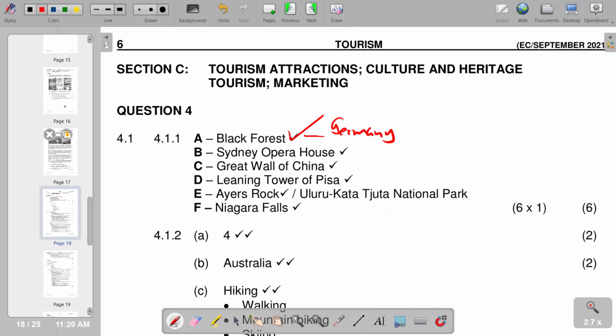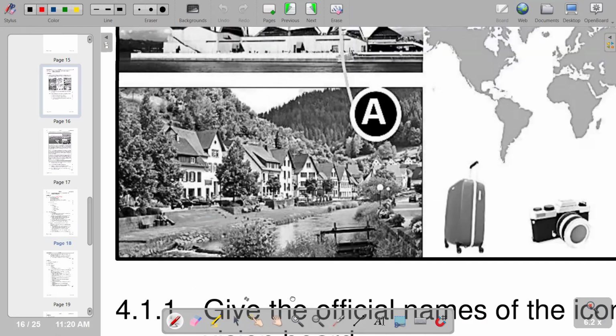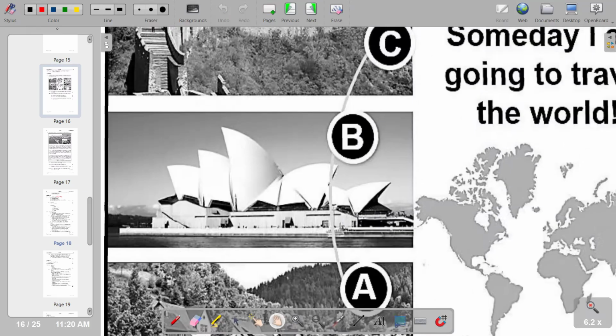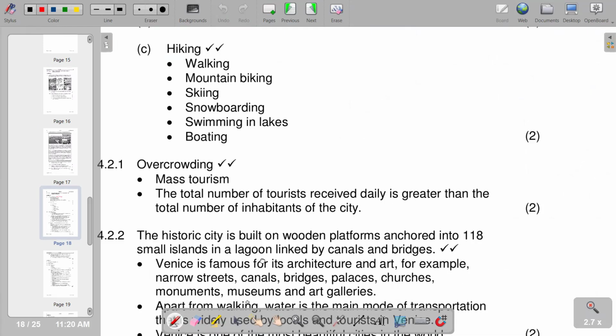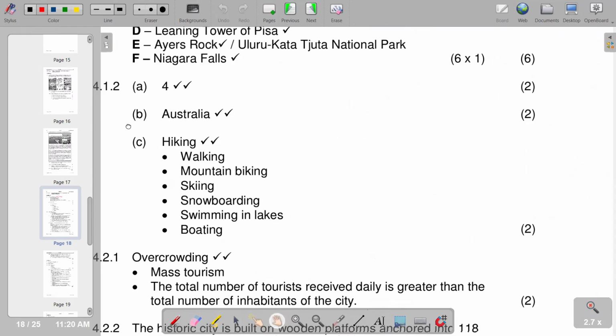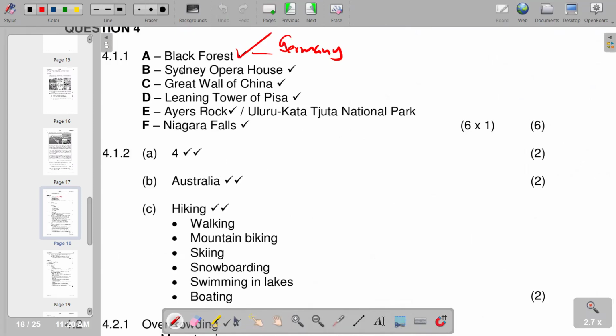Then we have the next part. We have our B. B is on this part, and our B is the Sydney Opera House, as indicated. You see that the Sydney Opera House, we find it in Australia.